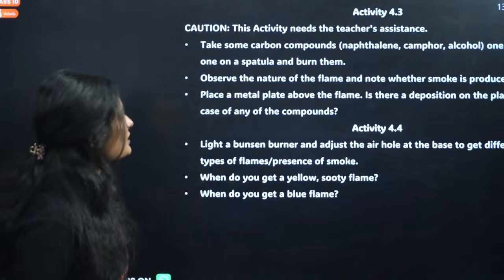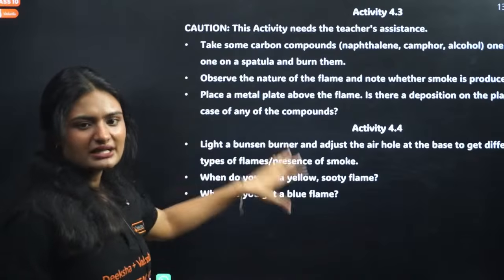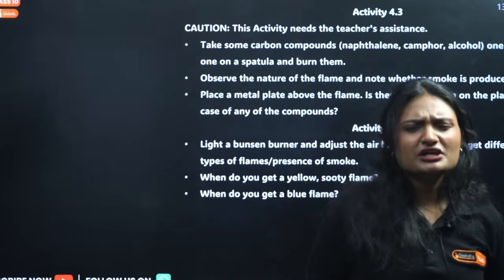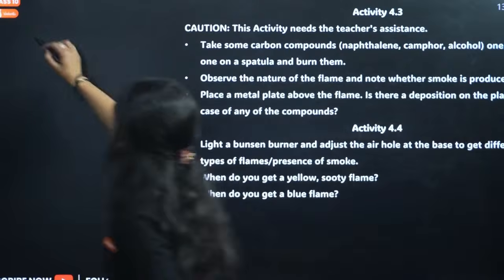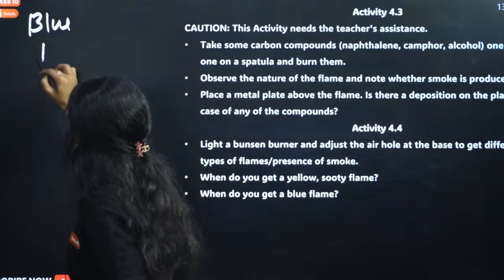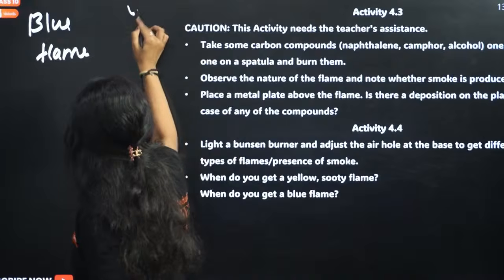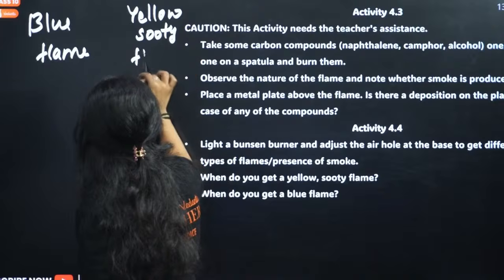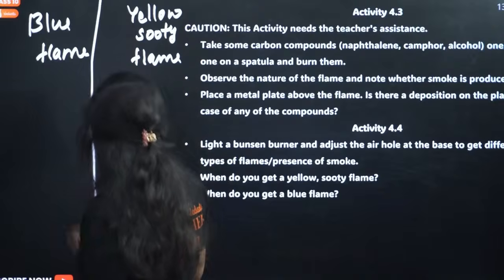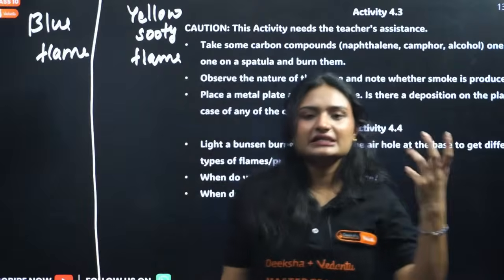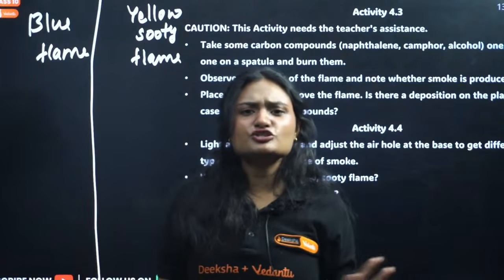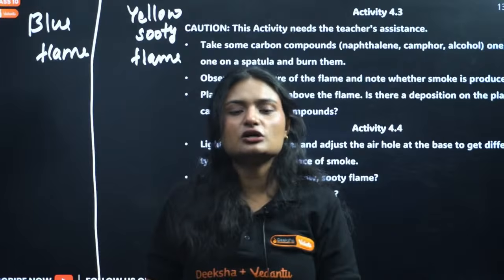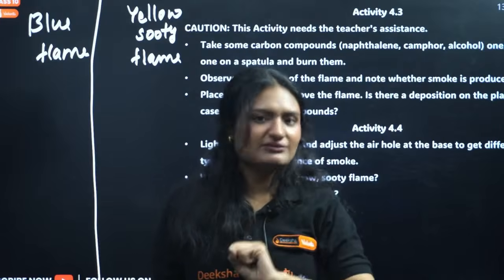You have some carbon compounds. If you burn them, what will happen? I've combined two activities because both were talking about the type of flame. Now there are two types of flame. You have blue flame and you have yellow sooty flame. Now tell me, when do we get these flames? So blue flame is considered clean. It is clean flame, right? When there is no wastage of fuel, every bit of fuel is burning properly, proper combustion is there. It is called blue flame or clean flame, right?